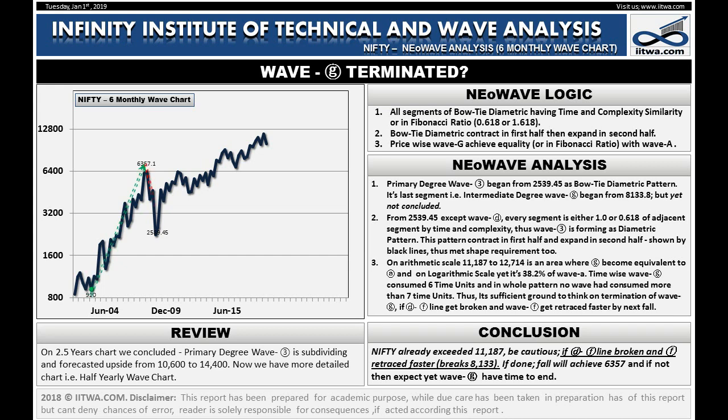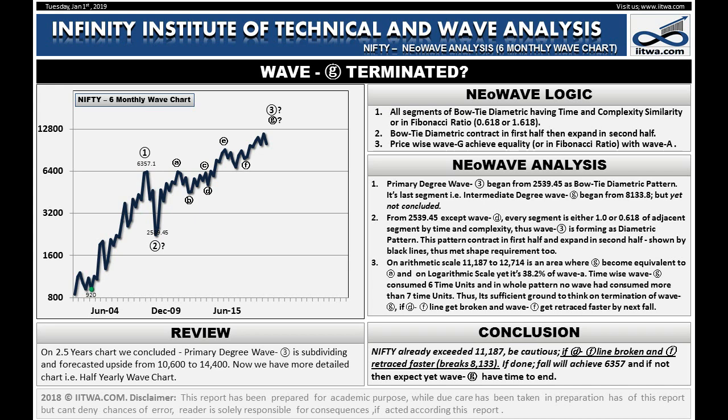the green dot, that is 920, the whole structure is developing as a terminal impulse pattern inside cycle degree wave 5. The first segment of this formation, primary degree wave 1, finished at 6,357.1, and the second segment, wave 2, finished at 2,589.45. From there, wave 3 is forming a bow tie diametric pattern, of which internal waves A, B, C, D, E, and F are concluded, but wave G is not yet concluded.